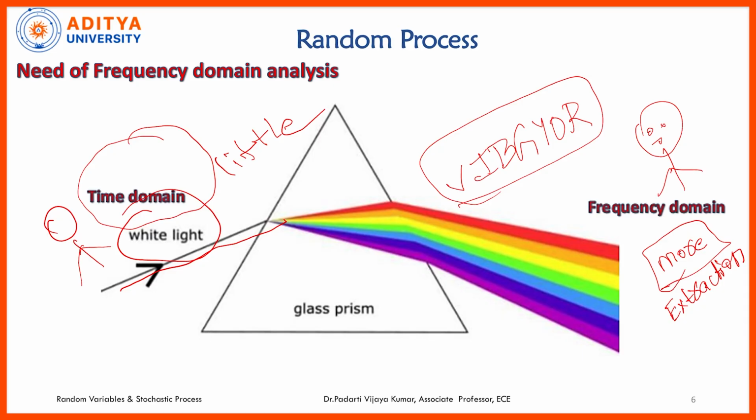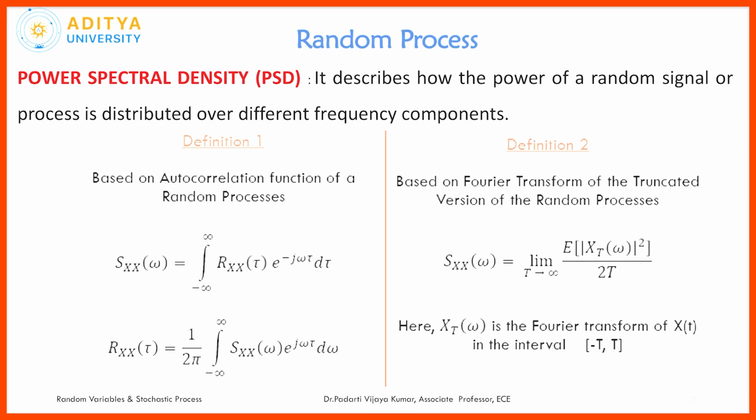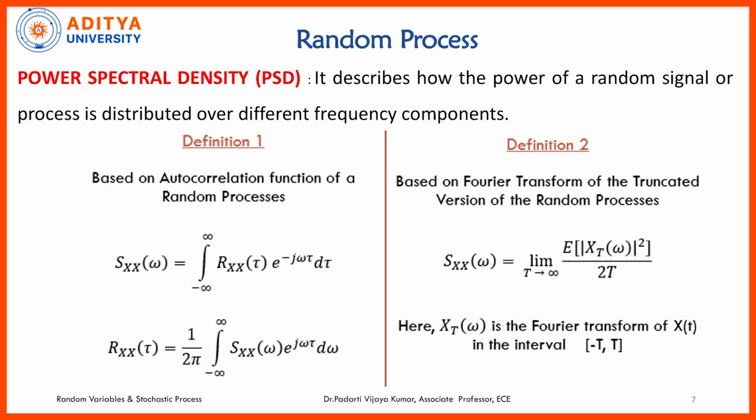One of the important parameters in the spectral domain is power spectral density. Already we mentioned the definition of power spectral density. Power spectral density gives you the amount of power distributed over different frequency components. Particularly we are talking about a random process. For a random signal, how the power is being distributed is given by power spectral density. So there is a mathematical formula for power spectral density.